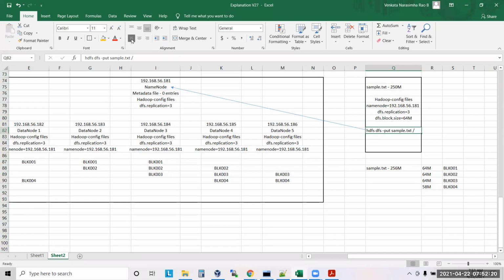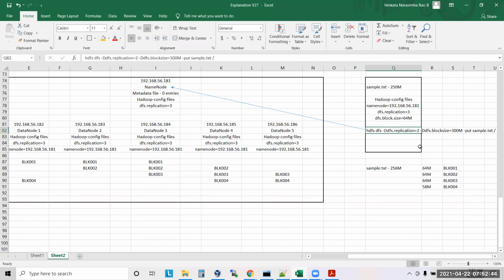One minute, let me complete this and then I'll give you an option to ask questions. -D dfs.replication equal to 2, -D dfs.block.size equal to 300 MB. Now tell me what will happen.